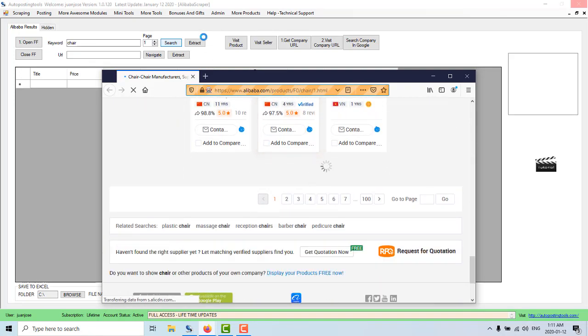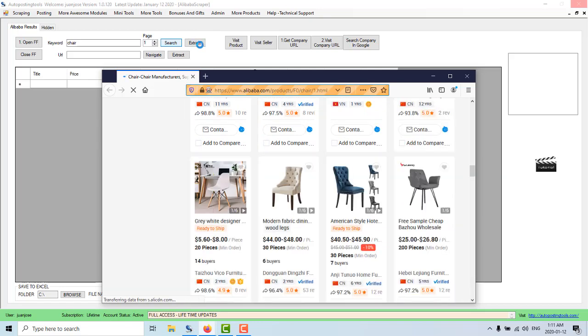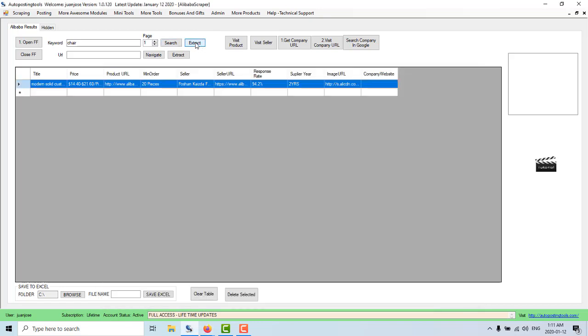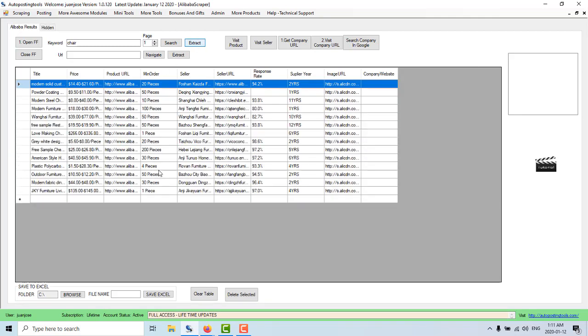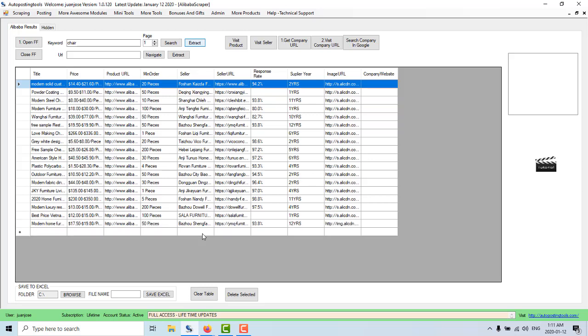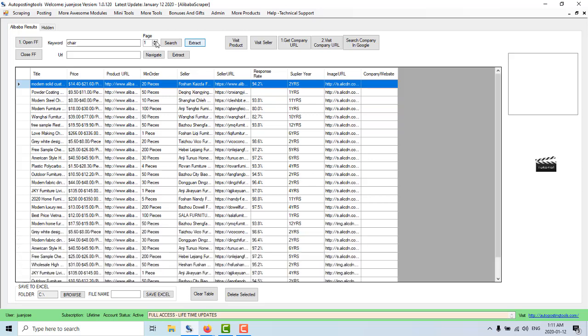What we need to do now is just click on extract, and this is going to extract all the different products from the list. Now, if you want to extract more, you could just click on second page and then click search again, and then click on extract again, if you want more information or more products.